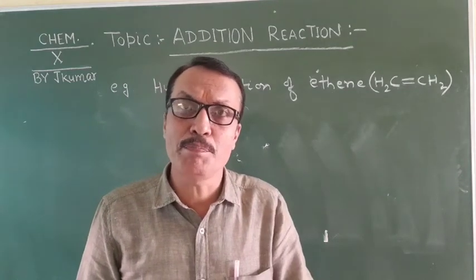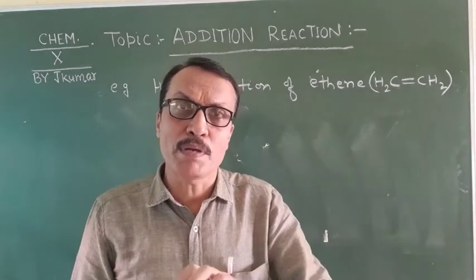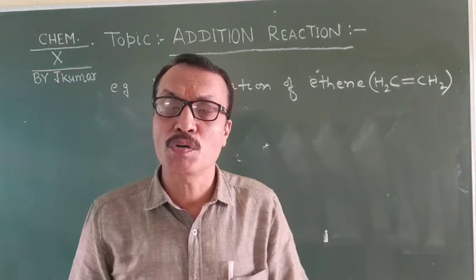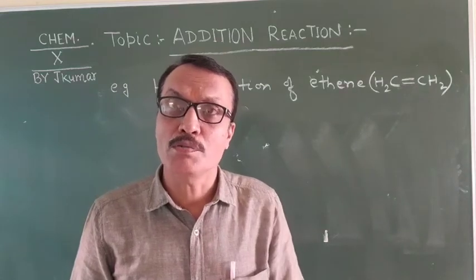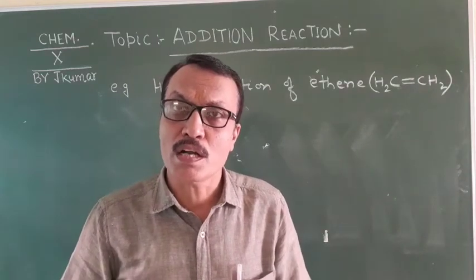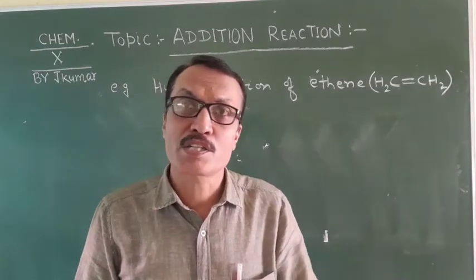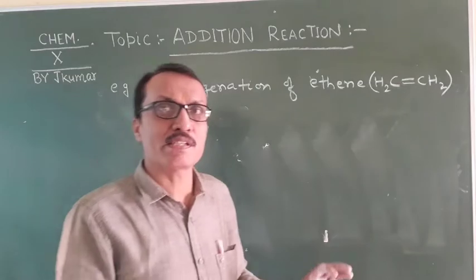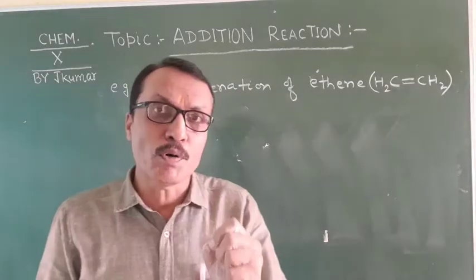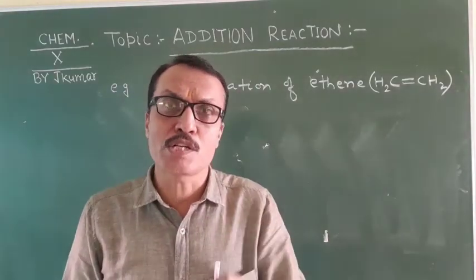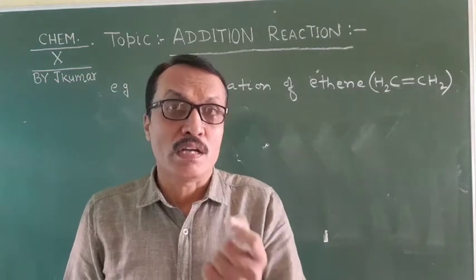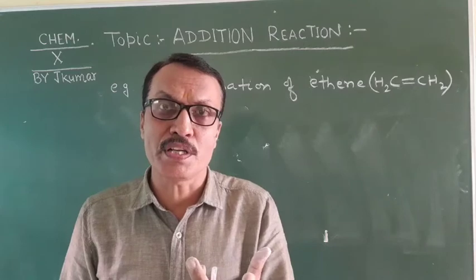Keep in mind, in double or triple bond carbon compounds, only one bond is a stronger bond and the rest are weaker bonds; the weaker bonds are known as pi bonds and the stronger bond is known as the sigma bond. So what happens in this reaction? The weaker bond of unsaturated hydrocarbons breaks down, leaving electrons free.